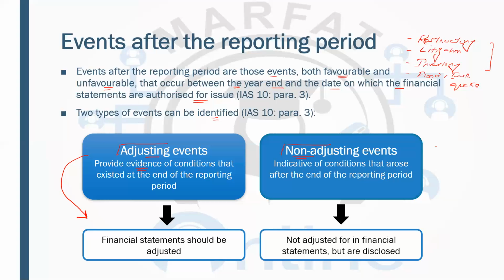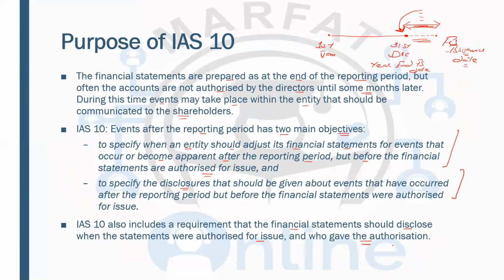Non-adjusting events, as the name implies, we are not going to adjust in the current year financial statements. So if we are not adjusting it, what are we going to do? We're going to disclose them in the current year financial statement. So you just go and look at the objective. You see the timeline: these are events occurring after the year end, but they may have a connection with the year end. Now we have to assess whether these events will be adjusted in the current year financial statements or require disclosure.